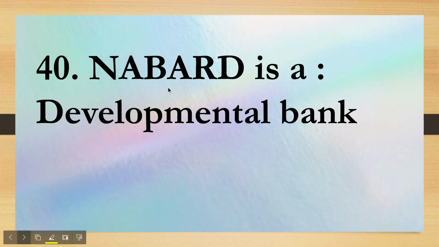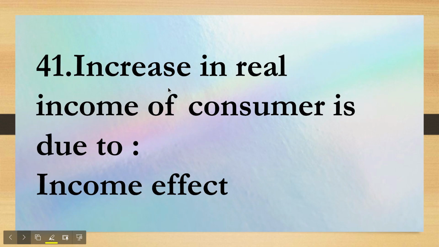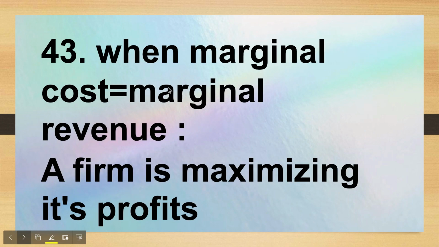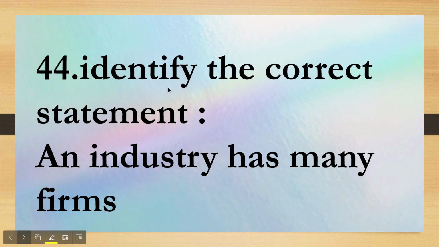NABARD, it is a developmental bank. Straightforward question. Increase in real income, I marked the answer as income effect. Next question. Change of scale. These were the options that were provided and the answer was long time period. When marginal cost equals marginal revenue, this would be the graph. This would be the marginal revenue and this would be the marginal cost. The point where they intersect is the point where a firm is maximizing its profits. Identify the correct statement. The correct statement was that an industry has many firms.